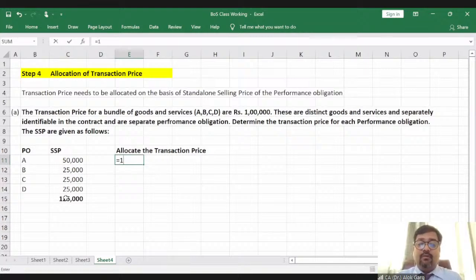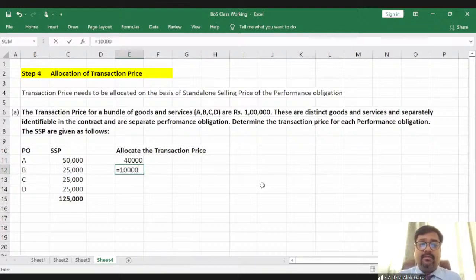So what is the formula? 1 lakh multiplied by the standalone selling price of this particular performance obligation, divided by the total fair values or total standalone selling price of these performance obligations. It comes out at 40,000.